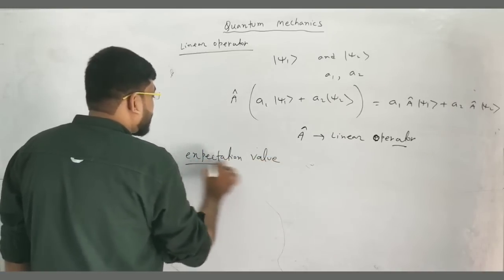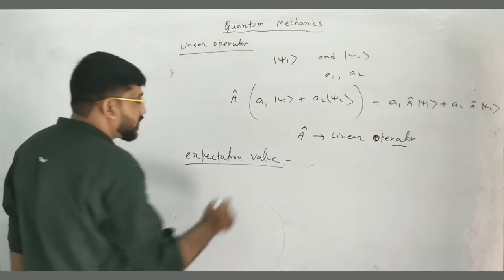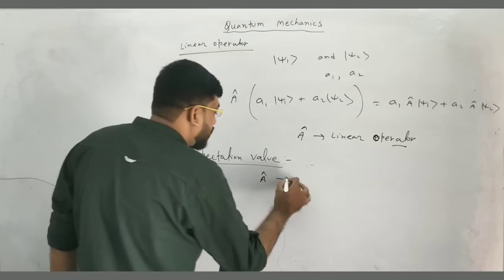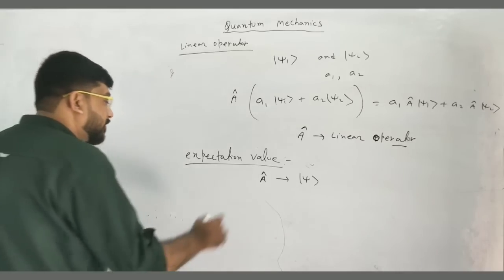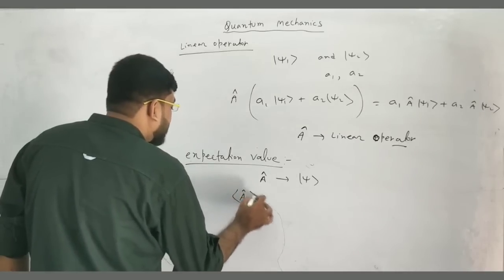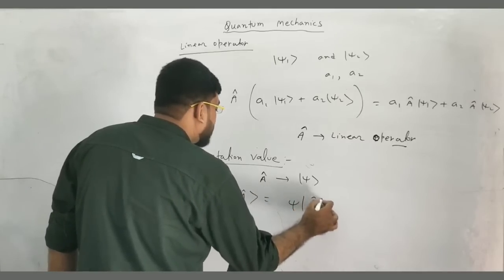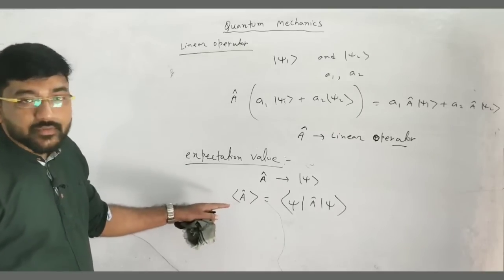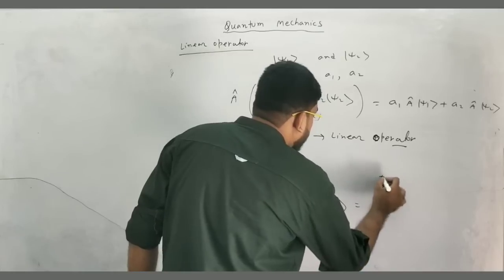That is the expectation value corresponding to a wave function psi. Suppose we want to find the expectation value of A cap corresponding to a wave function psi. What is the definition of the expectation value of A cap? It can be defined like this: psi A cap psi. So this is how we can define the expectation value of A cap. If you want to open this up, you can write it as an integral from minus infinity to plus infinity.